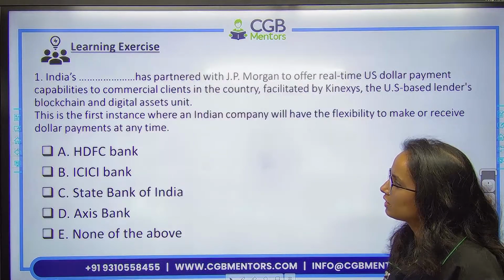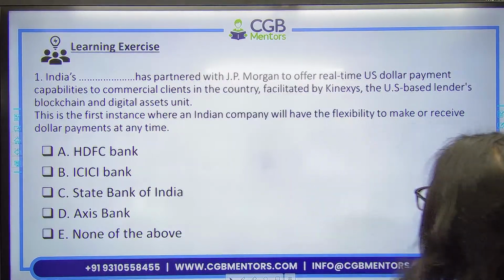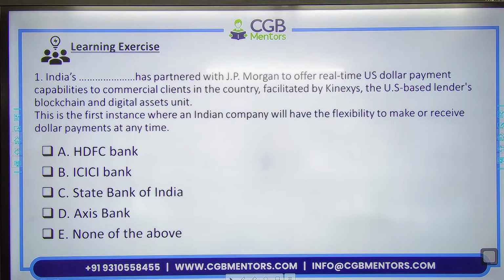Now this is your learning exercise for today. Which of the following has partnered with JP Morgan to offer real-time US dollar payment capabilities to commercial clients, which is the first instance where an Indian company will have this flexibility. So this is your homework question for today. All of you would be answering this in the comment section.